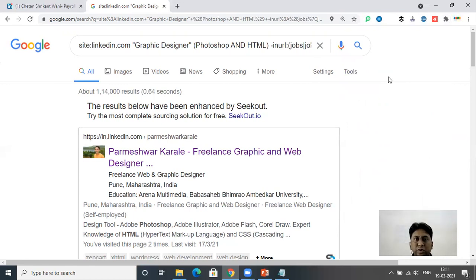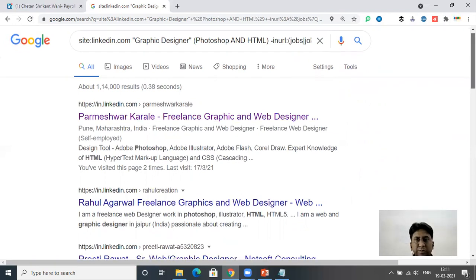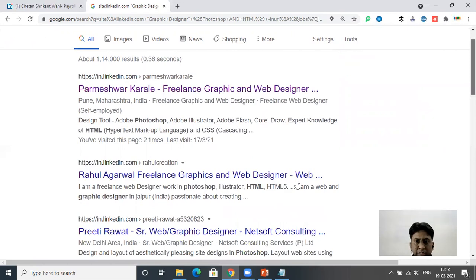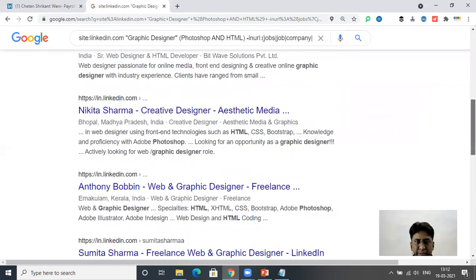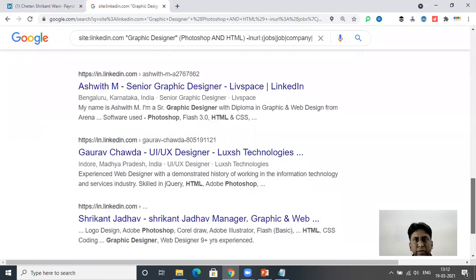Okay. So now what we will do, we'll just refresh this page. Now, as I said, we have 1,14,000 resumes, which are only profiles in LinkedIn for graphic designers who have knowledge of Photoshop and HTML. You can see Photoshop and HTML, both the keywords. You will find both the keywords here. So this is how you can extract the free data from LinkedIn.